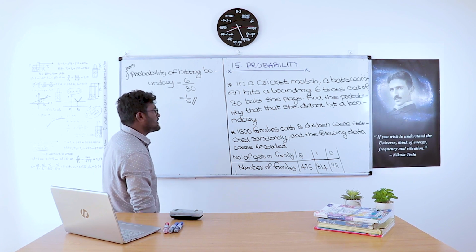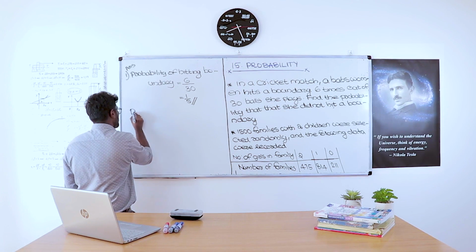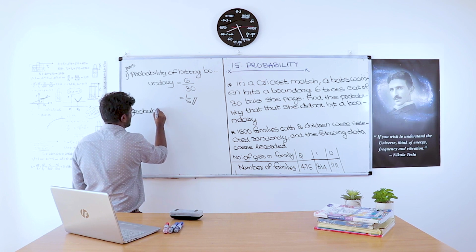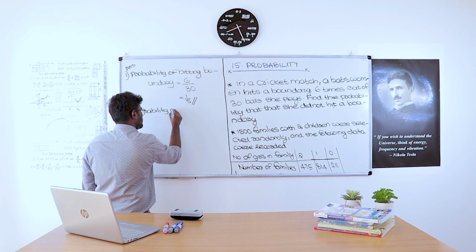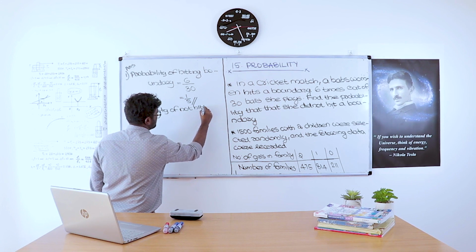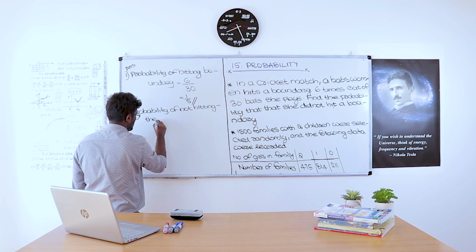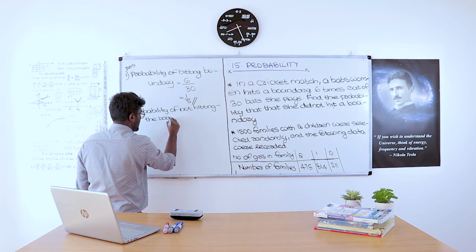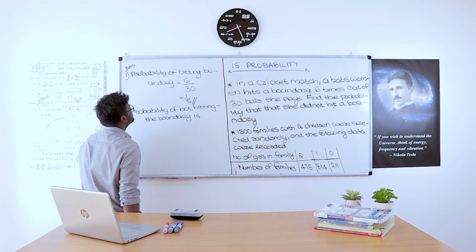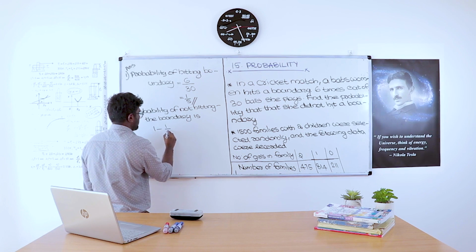So this is the probability of hitting the boundary. The probability of not hitting the boundary is 1 minus 1 by 5.